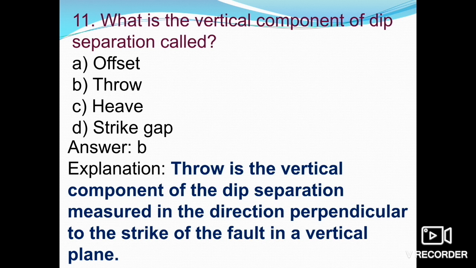Okay, so two things are there. Throw is the vertical component of separation, and the second one is it is measured in the direction perpendicular to the strike of the fault in a vertical plane. So these two things are very important to understand: throw and heave.